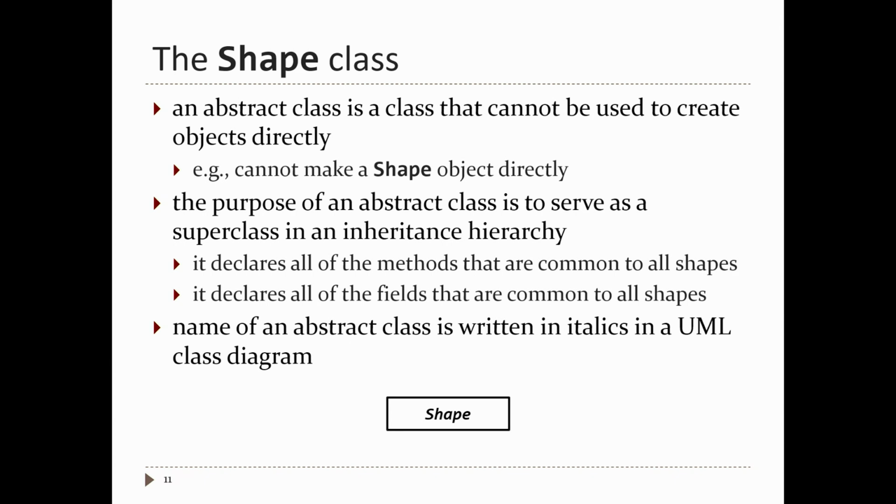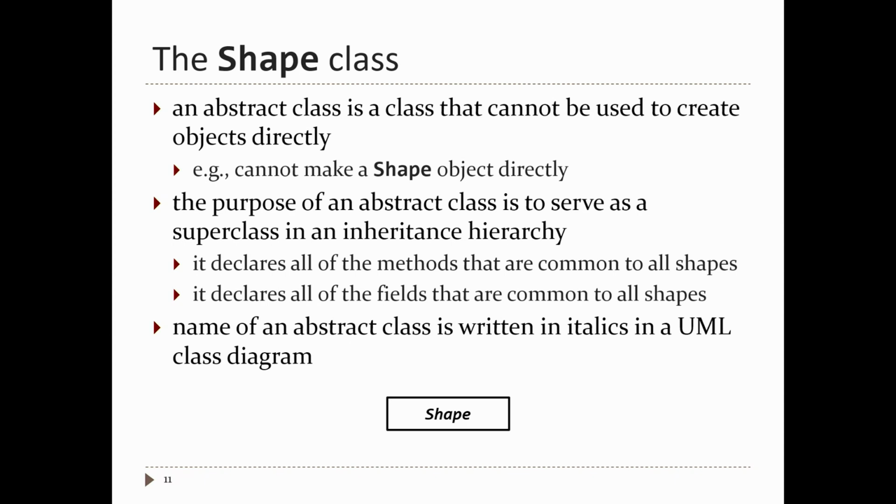Now, we haven't seen abstract classes yet. So what's an abstract class? Well, we can start by saying what an abstract class can't do. An abstract class is a class where you don't use it to make objects directly. Shape is abstract, so you can't write something like Shape s = new Shape. You never directly make a shape object.